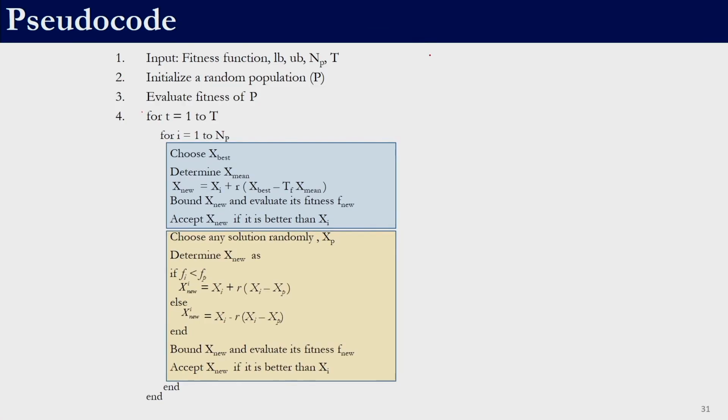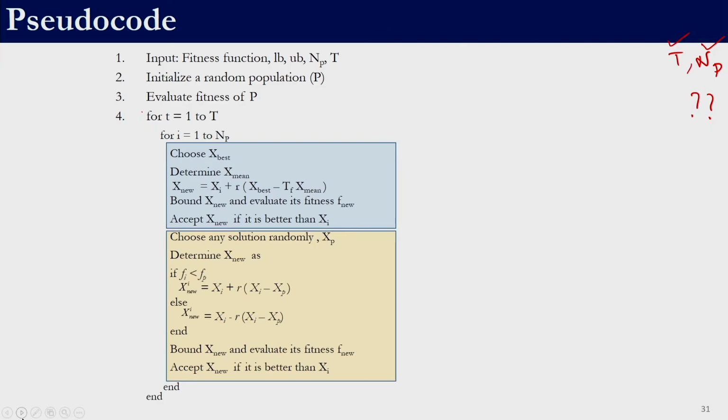Algorithms are very often evaluated on the basis of the number of times we evaluate the fitness function to reach the optimal solution. If you have seen, every time we generate a new solution, we go and evaluate the fitness function. So, the question is, if I am doing t iterations with a population size of NP, how many functional evaluations am I doing? That is what we are going to evaluate now. There are three places wherein we are evaluating the fitness.